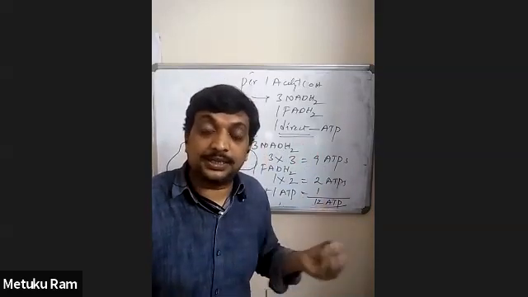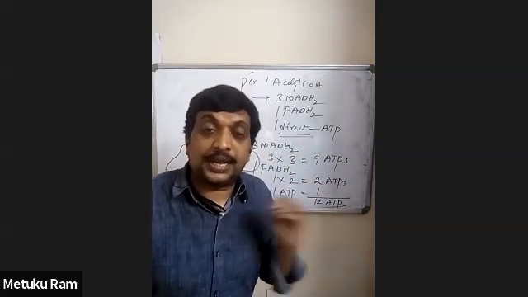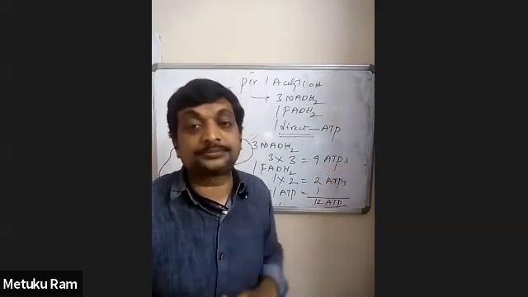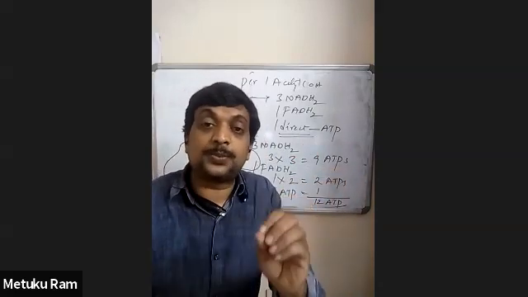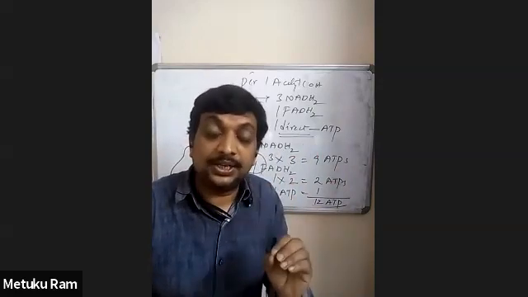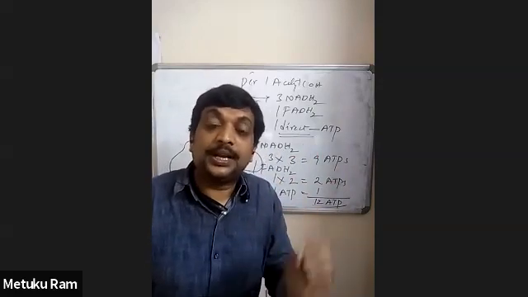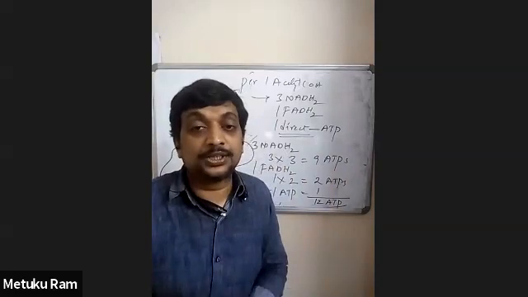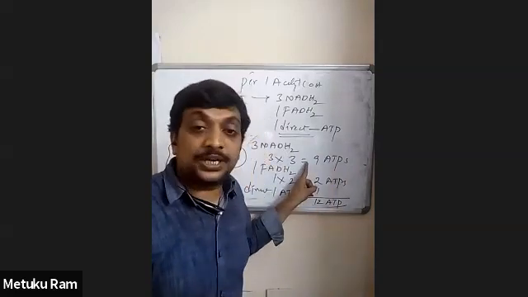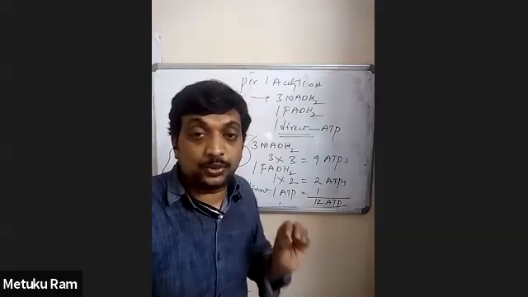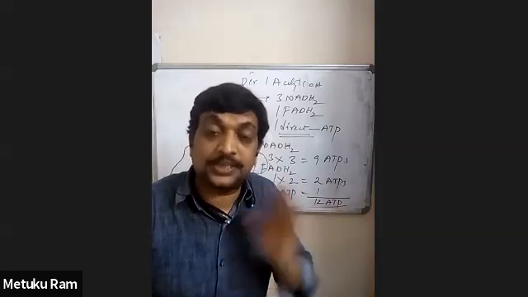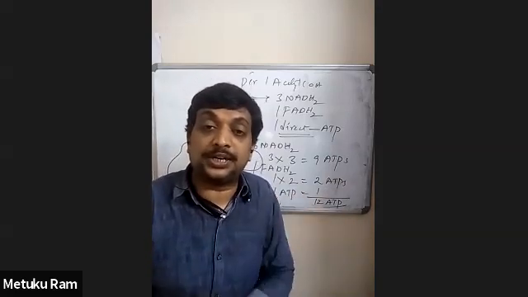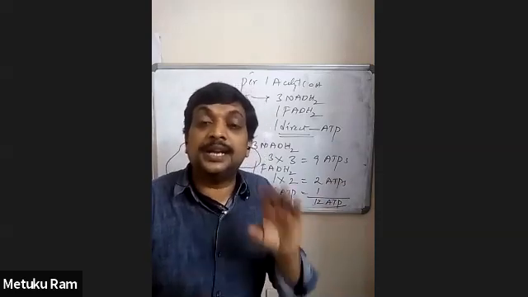Again, if the question says for every one acetyl-CoA, upon its complete oxidation by oxidative phosphorylation, where the word oxidative phosphorylation is mentioned, then we should take into account the ATP of NADH2 and FADH2 only, but not direct ATP. So altogether, the number of ATP obtained by oxidative phosphorylation is 11 ATPs.